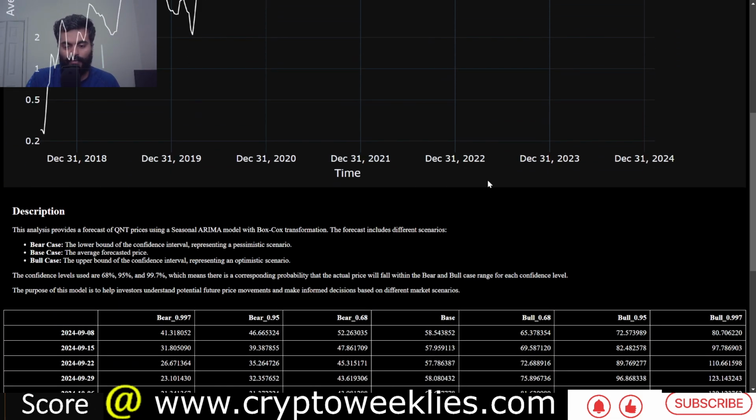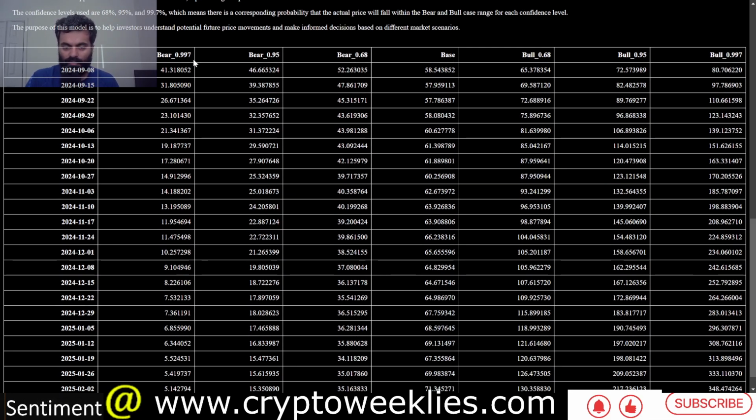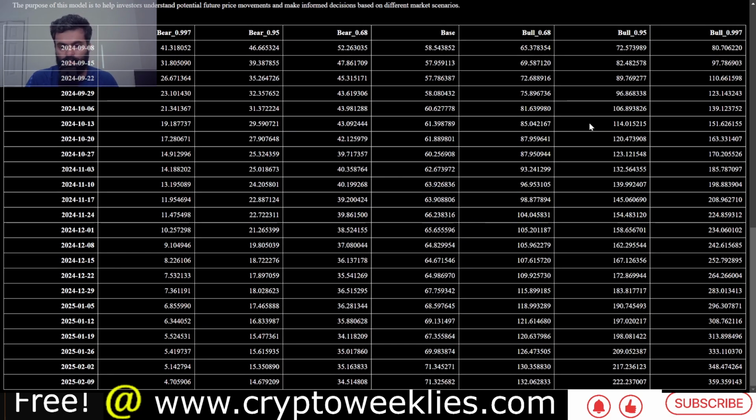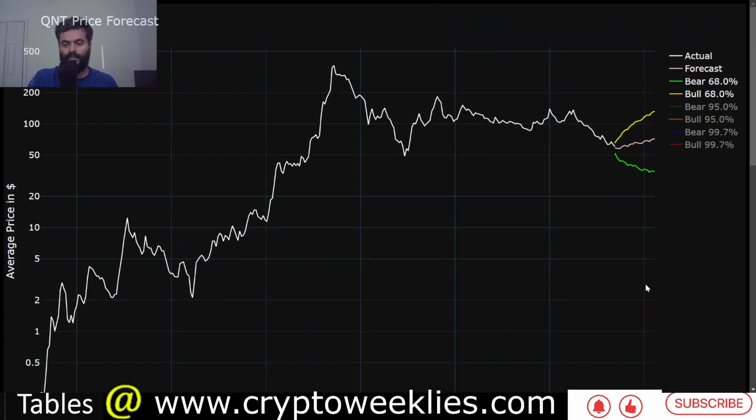If you are interested in looking at it in a tabular format, this is the base case in the middle. To its left are the three bear cases at 1 standard deviation, 2 standard deviation, and 3 standard deviation. Similarly, to the right are the bull cases at 1, 2, and 3 standard deviation respectively. The 2 standard deviation bull case is between $72 and around $183 till the end of year for Quant. That's a bit further away from the current price action moment.